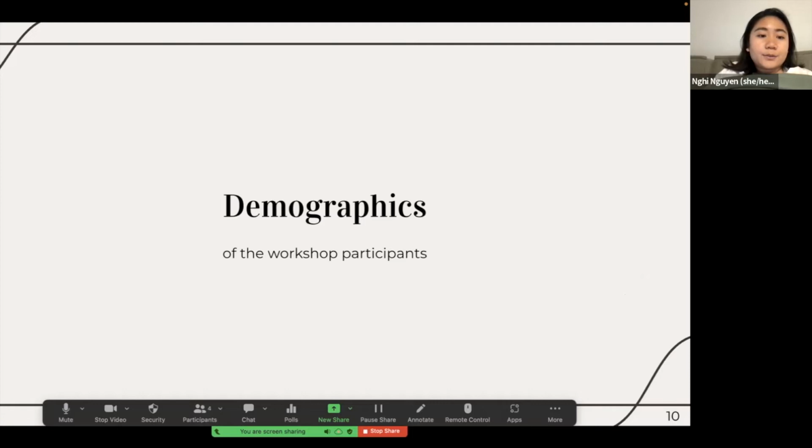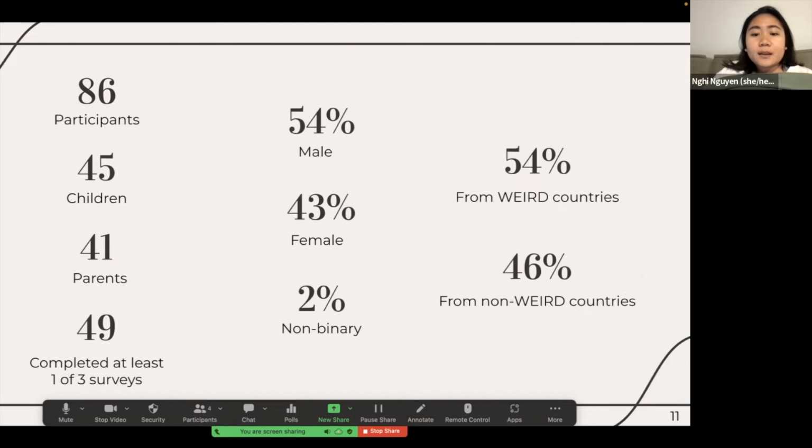So moving on to actually the demographics of the workshop participants, we see that in this workshop, we had 86 participants who were eligible to take part in the workshop. 45 of them were children and 41 of them were parents. And of those 86 participants, we had 49 of them complete at least one of the three surveys that were used for analysis. And then of those 49 participants, we had 54% of them identify as male, 43% of them identify as female, and 2% of them identify as non-binary.